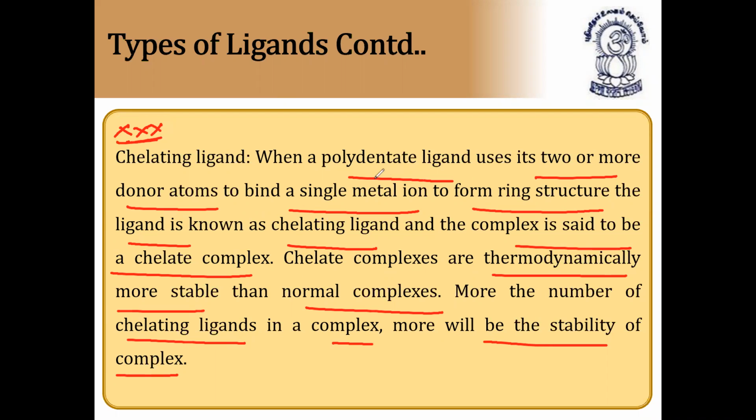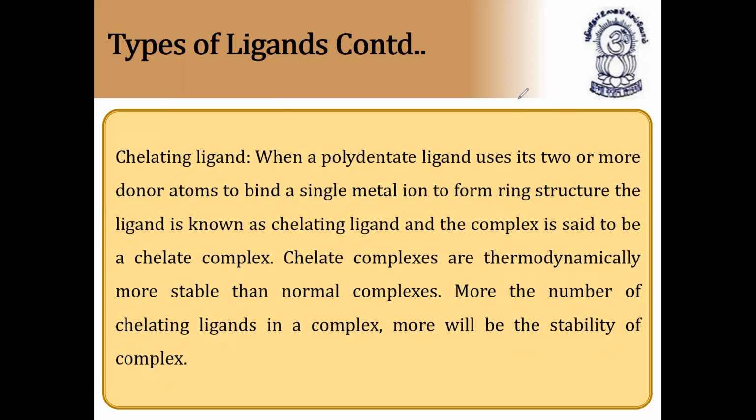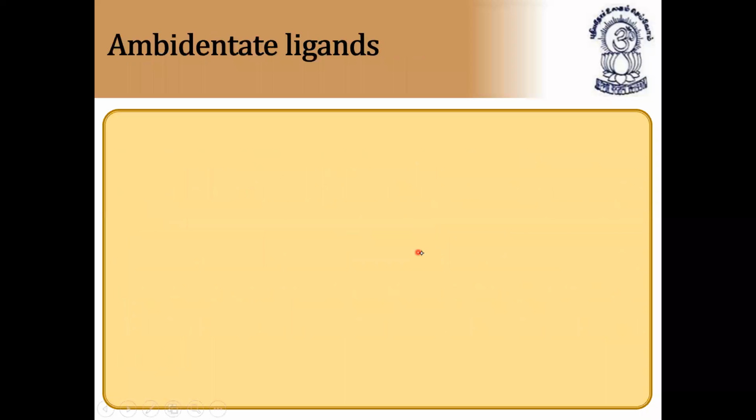The more chelating ligands in a complex, the more stable the complex. Very, very important. So what is a chelating complex? When a polydentate ligand uses its two or more donor atoms to bind a single metal ion to form a ring structure, the ligand is known as a chelating ligand, and the complex is a chelate complex. Chelate complexes are thermodynamically more stable than normal complexes. The more chelating ligands in a complex, the more stable it is. Very important point. Please note down in your classwork. These are the main terms involved in coordination entities.